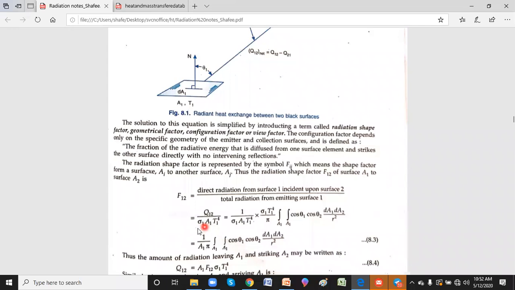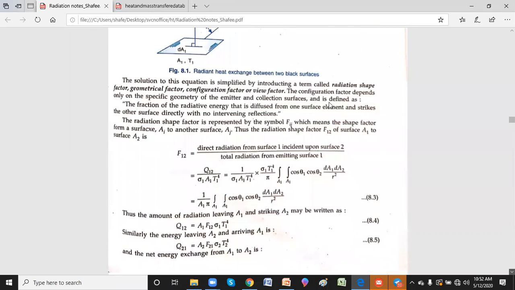So in general, sigma A T power 4 is the total radiation, and Q12 is the direct radiation falling from 1 to 2. If you take the ratio, that is called the shape factor F12.